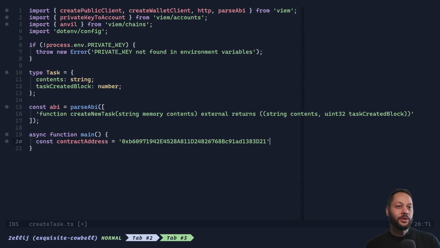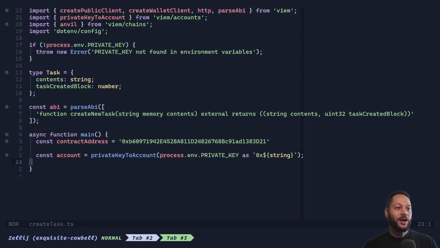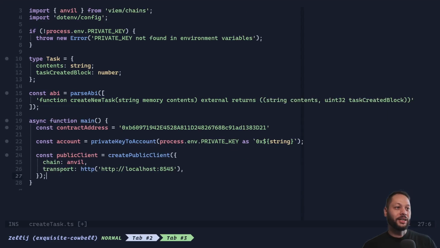So luckily, we don't need to change this whenever we stop and restart Anvil. Next, we're going to create an account using the Viem privateKeyToAccount function. And that's just going to take in the private key. And we basically need to cast it as this very specific format that Viem expects. After that, we create a public client, and this is used for read-only operations.